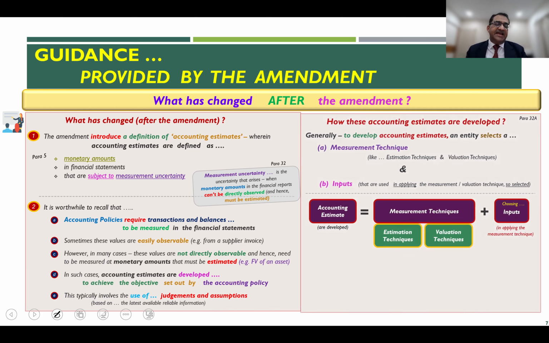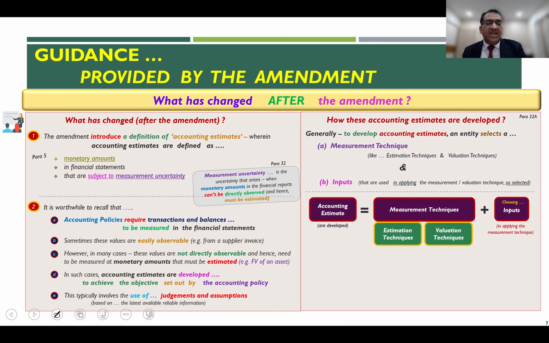So if you look on the right hand side, paragraph 32A, a newly inserted paragraph in IAS 8 and Ind AS 8, gives additional guidance on how these accounting estimates are developed. Paragraph 32A says that generally when entities are developing these accounting estimates, an entity selects a measurement technique and also the inputs which go into these measurement techniques. What does it mean?